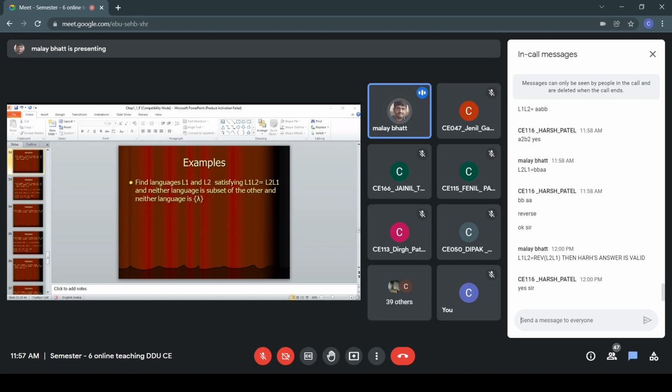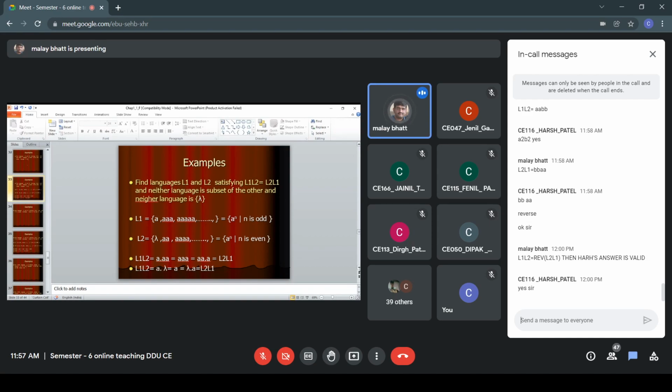Okay, so now with this, let us proceed further. Let us see the answer, what is in the slide, and then we will proceed for the next example. So same example is here. L1 is given as A, triple A, 5 times A, raised to n is odd, and another is L2, null, AA, 4 times A, n is even. Both are infinite languages. And we are getting L1 L2 is equal to L2 L1.